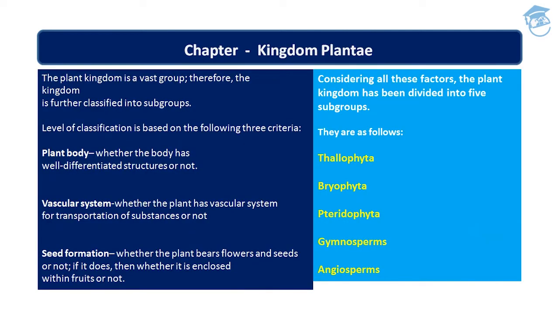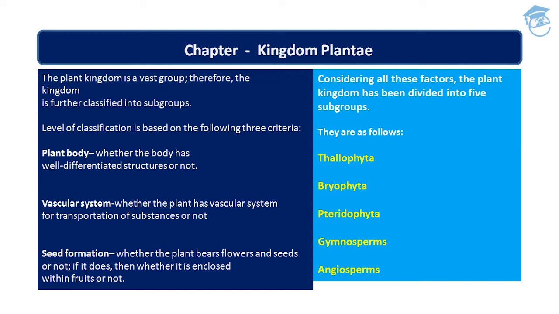Students, the Kingdom Plantae is a vast group. Therefore, the kingdom is further divided into subgroups. And which are those subgroups? These five are subgroups. Now, the question arises: the level of classification is based on what criteria? It is based on three criteria. First is plant body, second is vascular system, and third is seed formation. First is plant body, whether the plant body has well differentiated structure or not. On the basis of plant body, this level of classification is based.